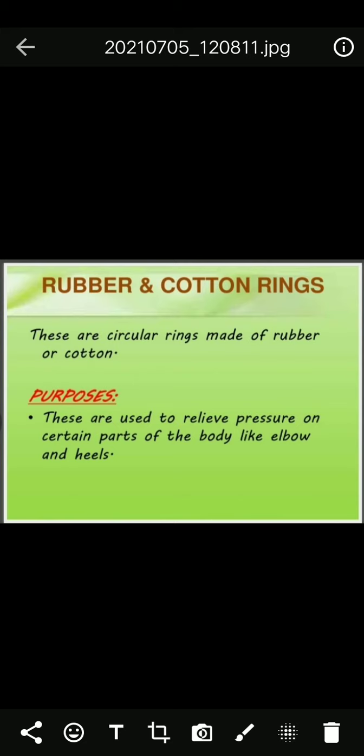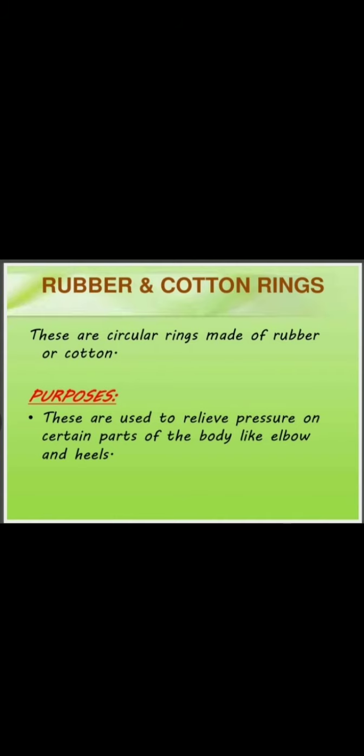Rubber or cotton rings. Air rings are made up of rubber. The air ring is inflated about half full, tested for leakage, covered and placed under the patient's hip in such a way that the valve is on one side and not in contact with the body. Cotton rings are made by wrapping with bandage. These are placed under the bony prominences such as heels and fastened in place if necessary. What is the main purpose? To prevent bed sores and to prevent direct pressure on bony prominences, and it improves the circulation. This is rubber and cotton rings.